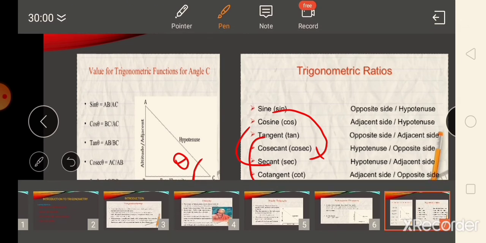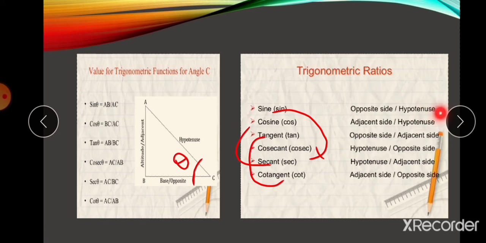So what is a sine? I think we all understood. Sine is opposite by hypotenuse. Cosine is adjacent by hypotenuse. Tan is opposite by adjacent. And hypotenuse by opposite is called cosecant, secant is hypotenuse by adjacent, and cotangent is adjacent by opposite.